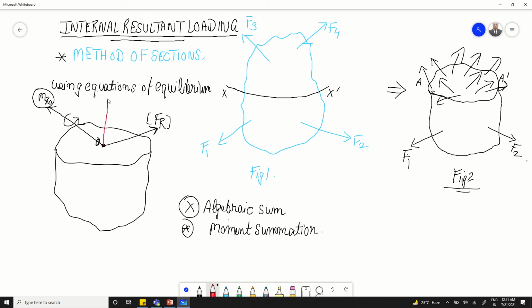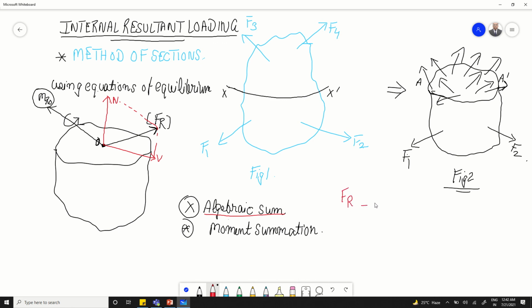One component will be normal to this exposed area, and another component will be parallel to this exposed area. Let us call the horizontal component V and the vertical component N. If we use the parallelogram law, Fr will be the sum of N and V. So Fr, the resultant of all the internal forces, is divided into two components.